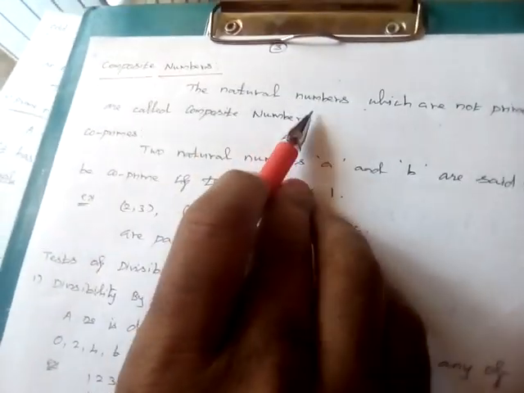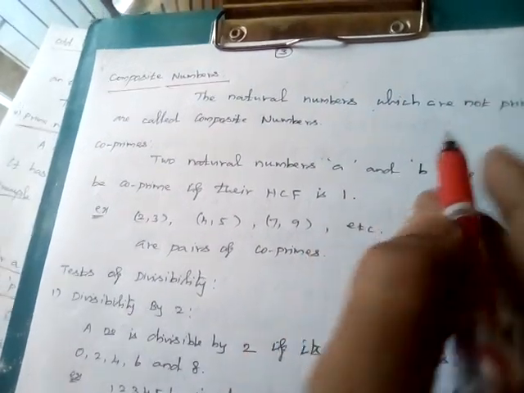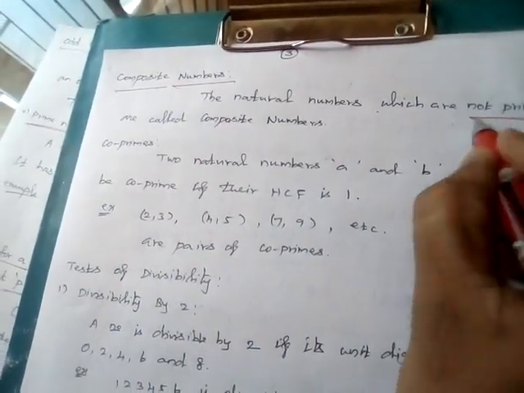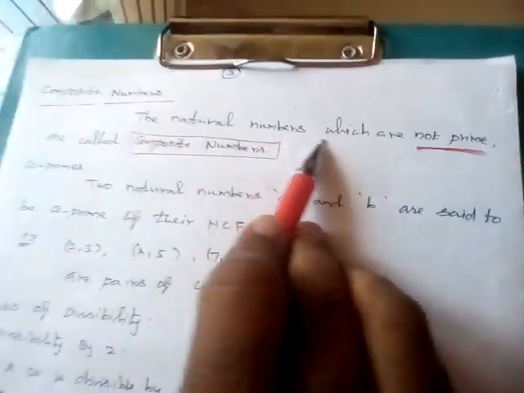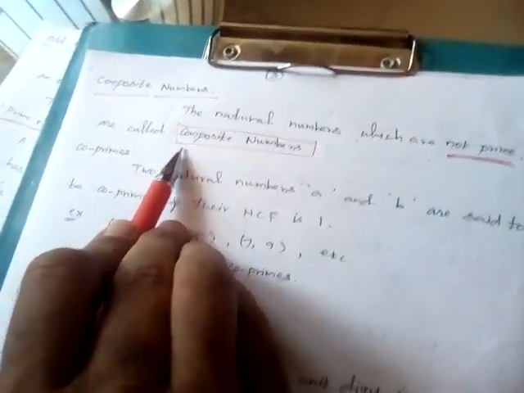Composite numbers. The natural numbers which are not prime are called composite numbers.